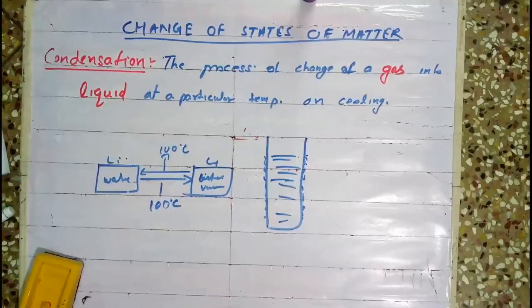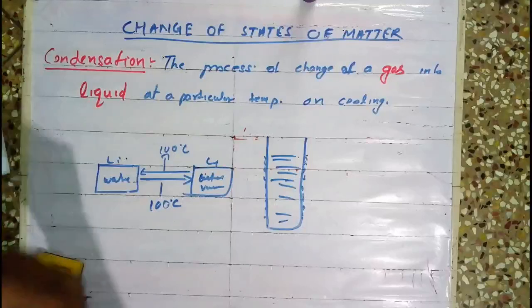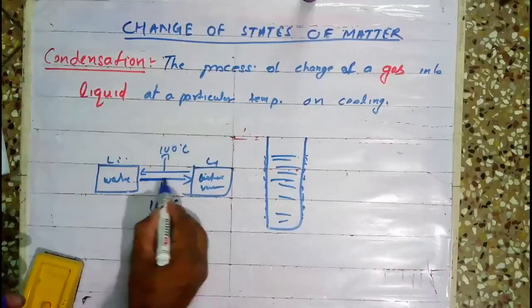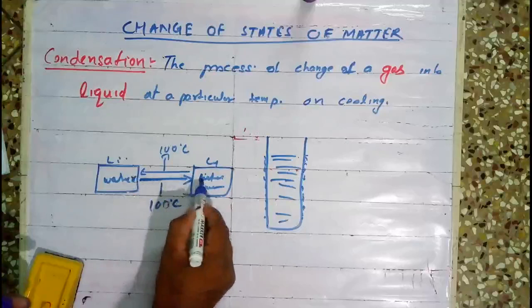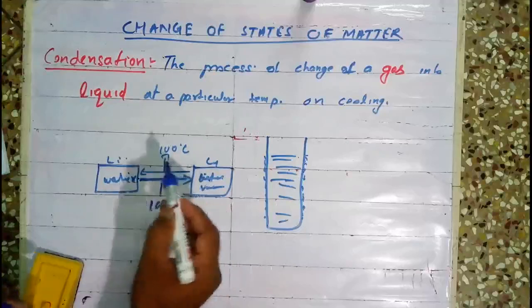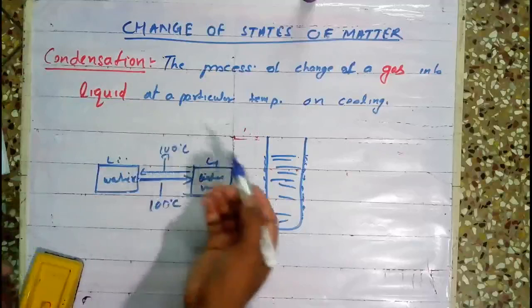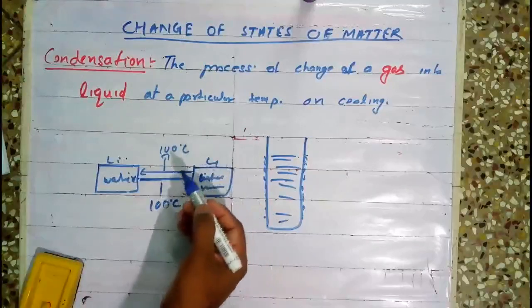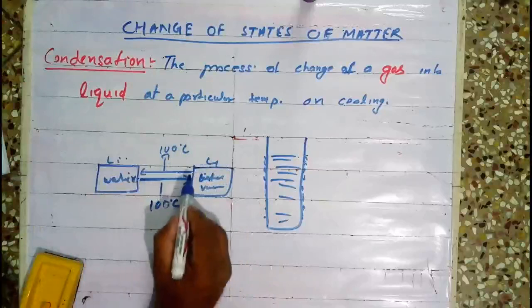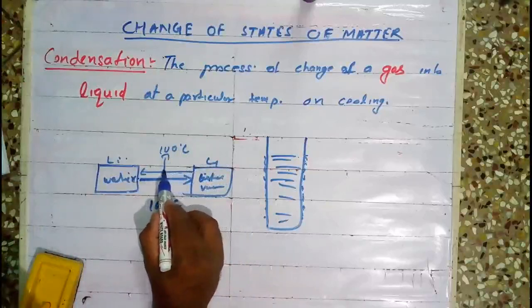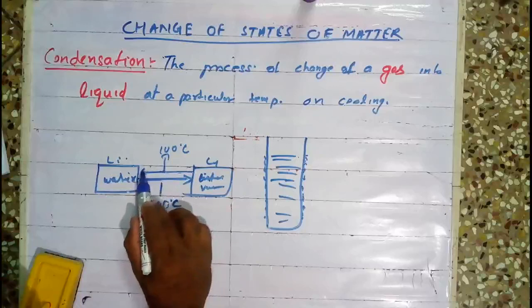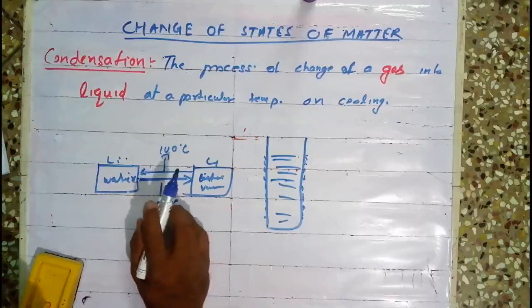Suppose the gate you enter by is the same gate you exit by. No doubt there are other gates also, but you can get out by that one too. Yes or no? Like the school gate, entering and exiting are both possible there. That's why the change of water to water vapor happens at 100 degrees, and water vapor also changes back at 100 degrees. Suppose it is at 110 degrees and you keep it in a freezer or bring it in contact with a cold surface; slowly the temperature will decrease, and when it comes to 100 degrees, immediately it will convert into water. Am I clear?